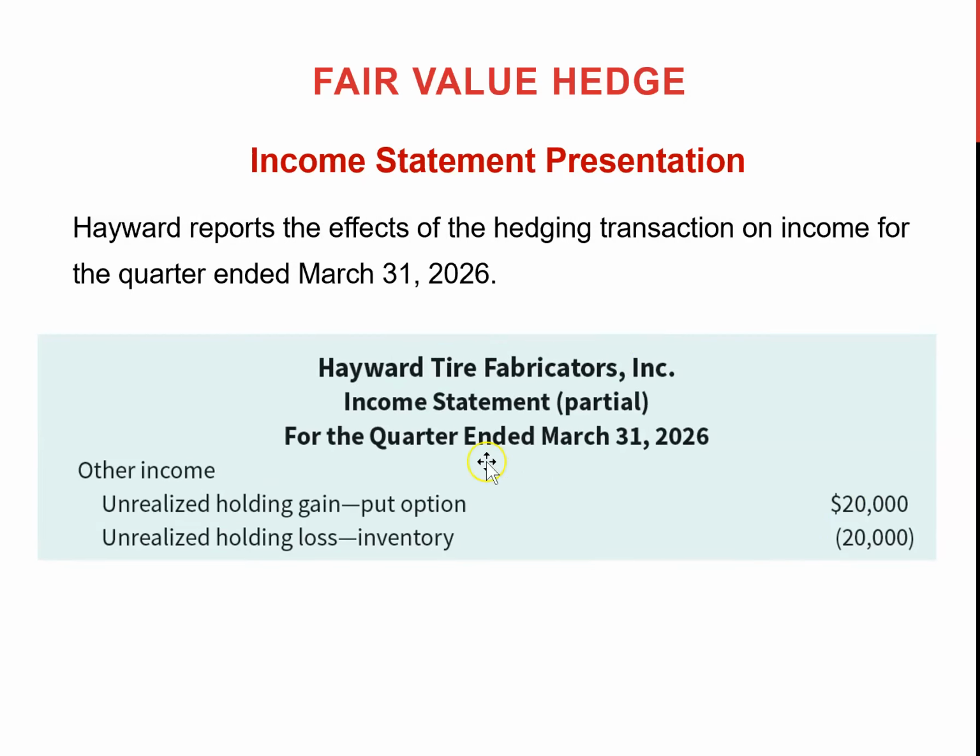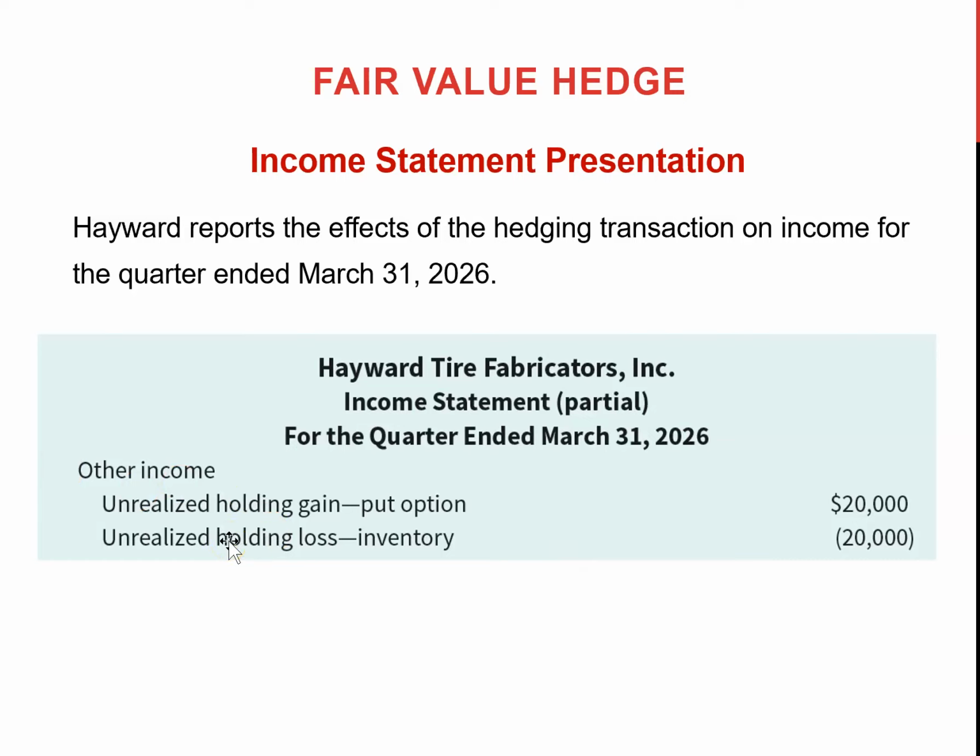The same thing you will see in their income statement. Because of the inventory value loss, they have a loss of $20,000, but on the other hand from that put option they are making a gain. So this is how the inventory value loss is hedged or cancelled out by the gain that they are making from the put option.